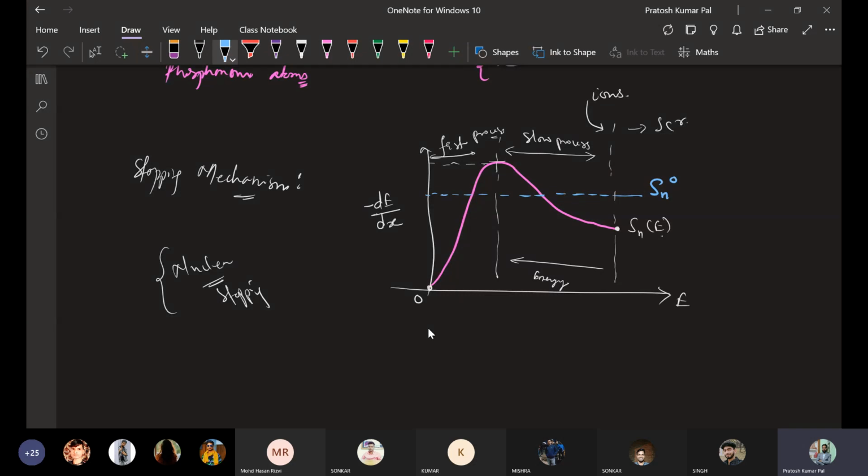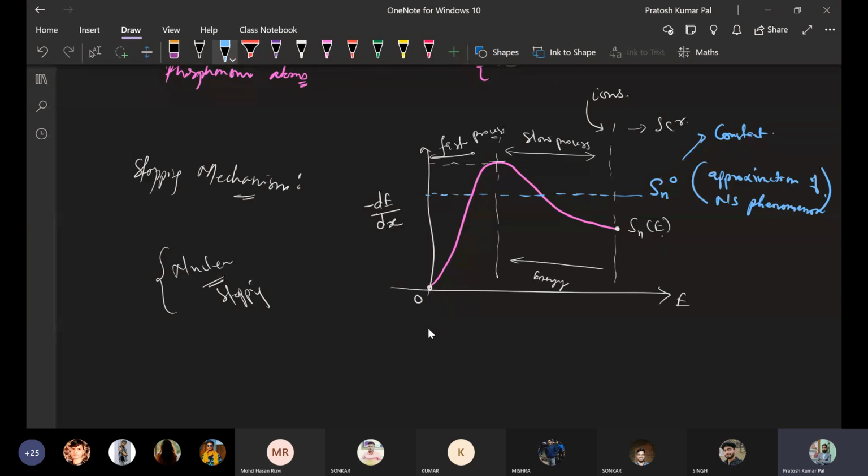Okay, so this is an approximation of nuclear stopping. So in case of nuclear stopping, the rate of energy loss is considered to be a constant that is given by Sn0. Okay, this is a constant. This is just an approximation that has been made, it is always a constant for the simplicity of analysis.